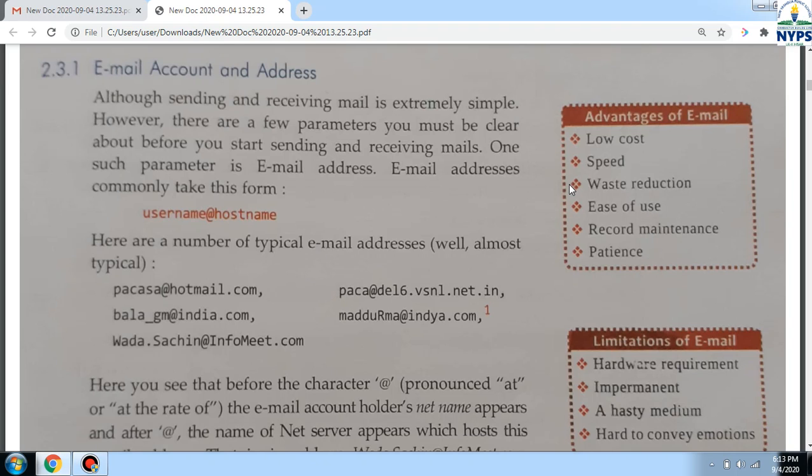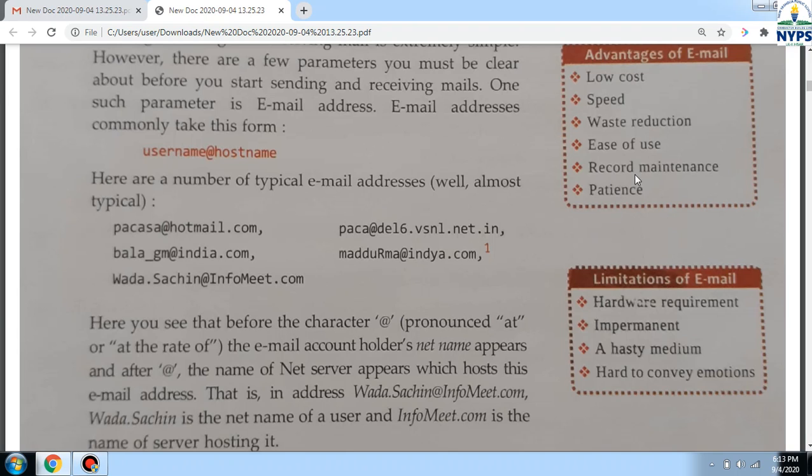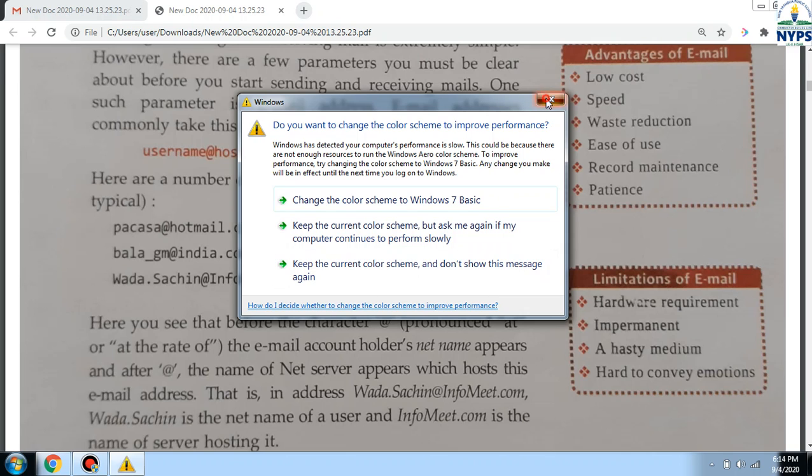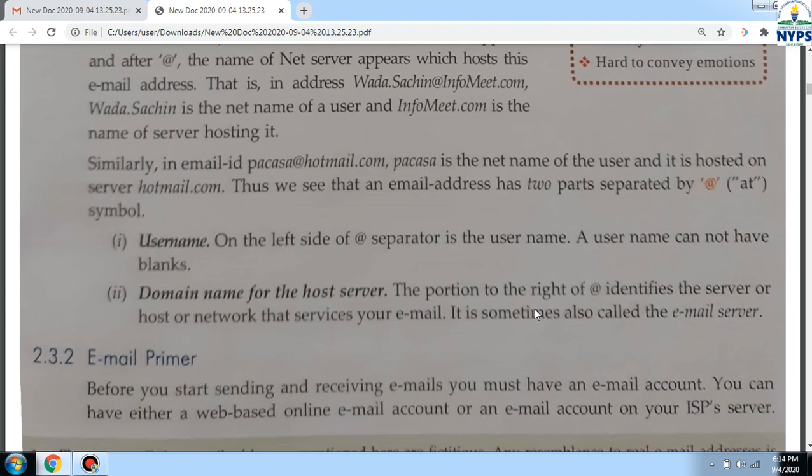Advantages you can see: low cost, speed, waste reduction, reduction of paper, ease of use, record maintenance and so on. Because record maintenance is there, we are saving our mails, so if we are not deleting them, we have the record of the mails. Limitations: hardware requirement, impermanent, hasty medium, hard to convey emotions.